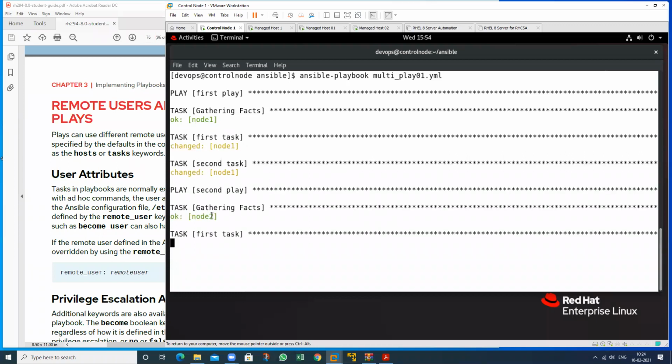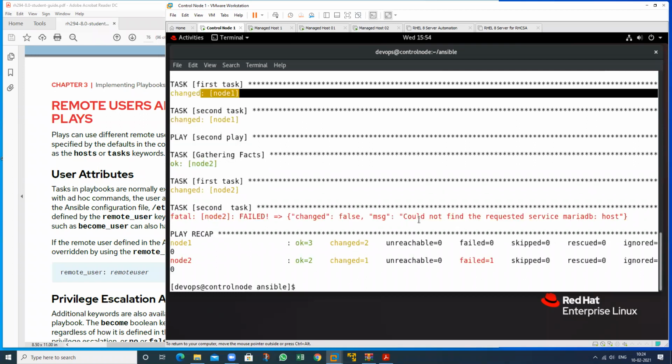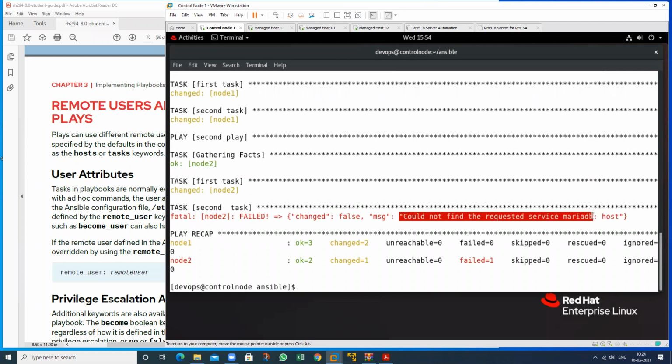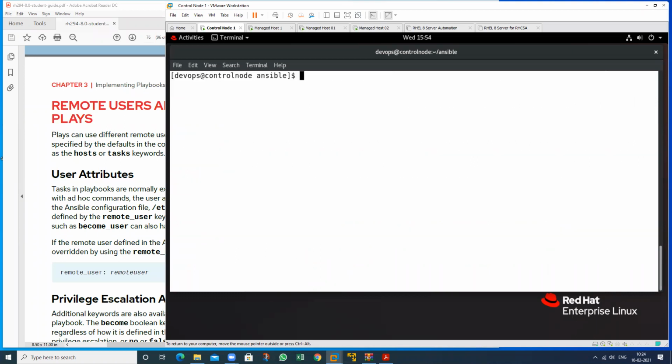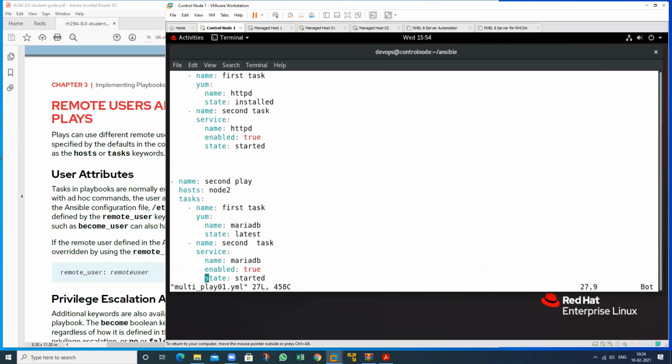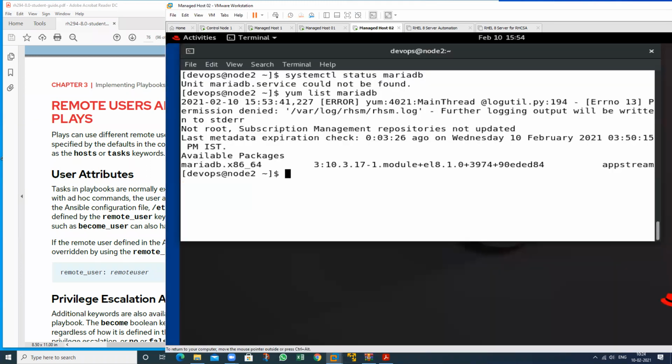This task has been performed. Now, it could not find the requested service MariaDB. Okay, only this first task has been enabled. So I will check what is the mistake in my MariaDB started. Okay, so I will check here.